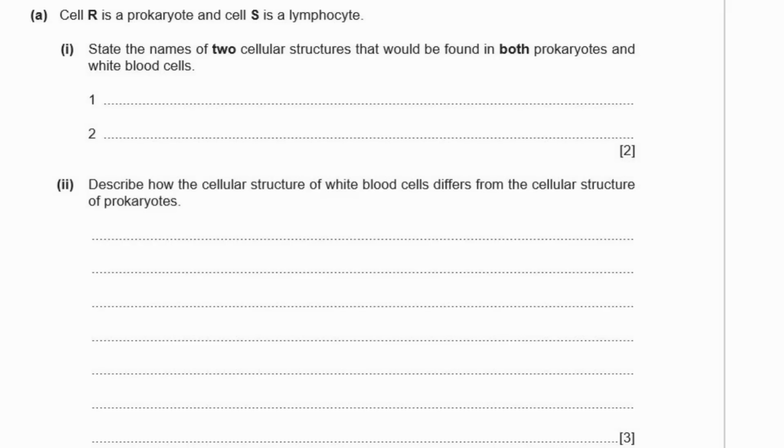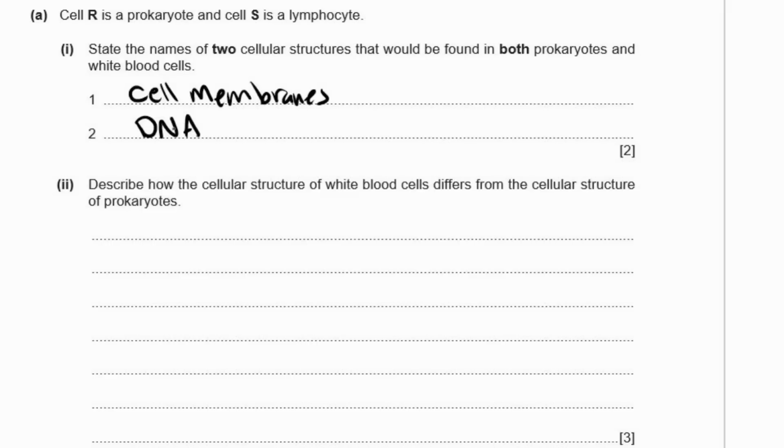Okay, so we need things that are in both of them. One thing that they both have, a cellular structure, are cell membranes. Okay, and they both have DNA. They also both have ribosomes, and they both have cytoplasm. Okay, those are the cell structures that are in both of them. 2. Describe how the cellular structure of white blood cells differs from the cellular structure of prokaryotes.